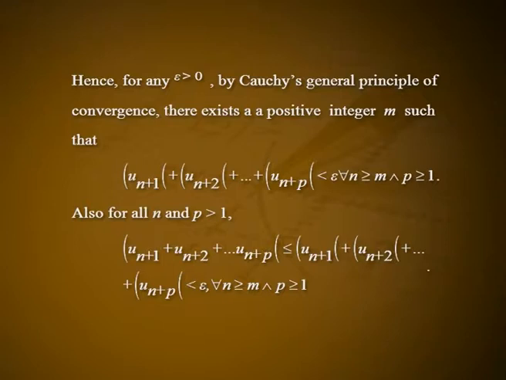Also for all n and p greater than or equal to 1, |un+1 + un+2 + etc. + un+p| is less than or equal to |un+1| + |un+2| + etc. + |un+p|, which is less than epsilon for all n greater than or equal to m and p greater than or equal to 1. Hence, by Cauchy's general principle of convergence, the series summation un converges.